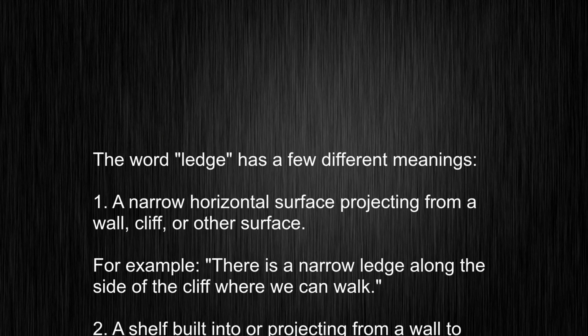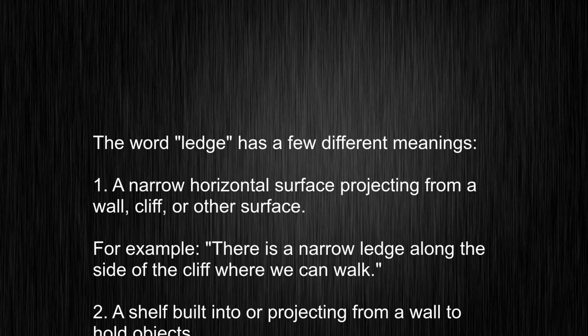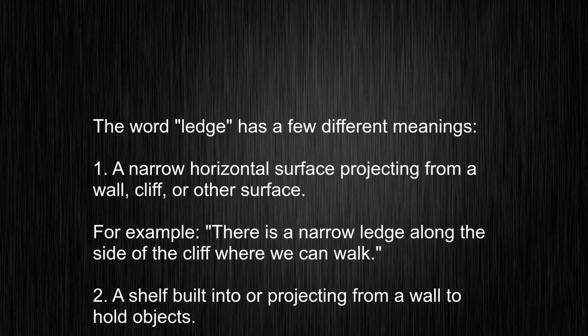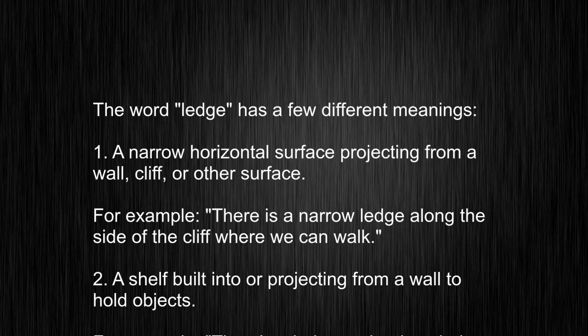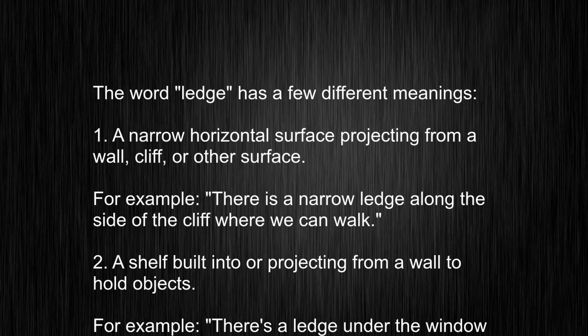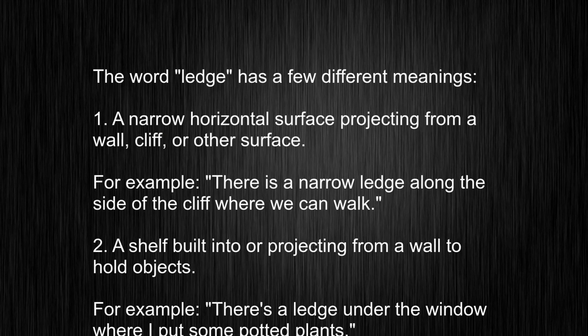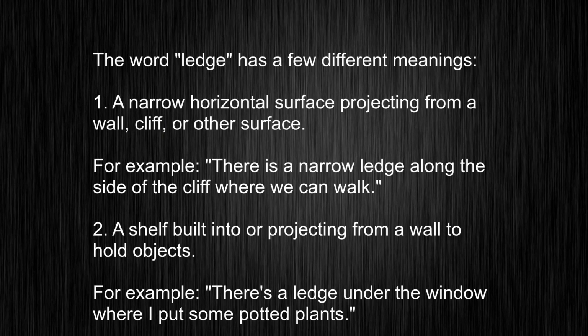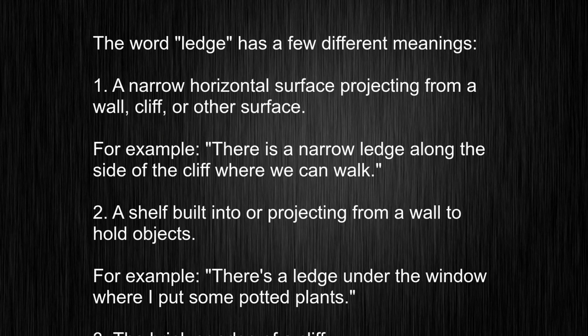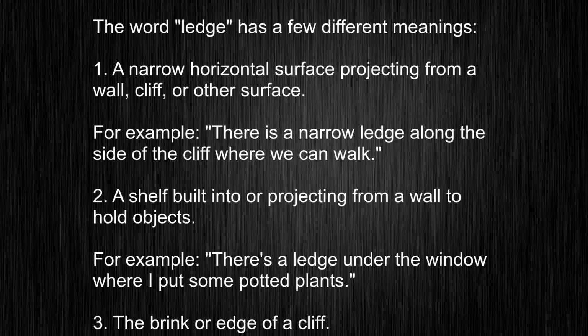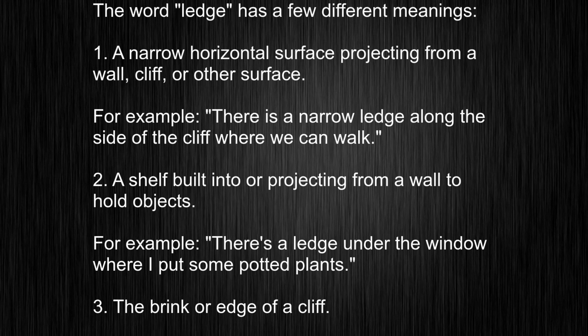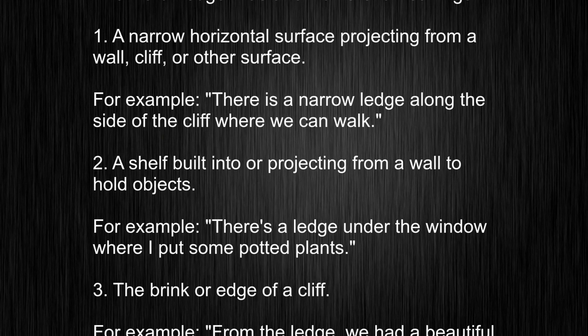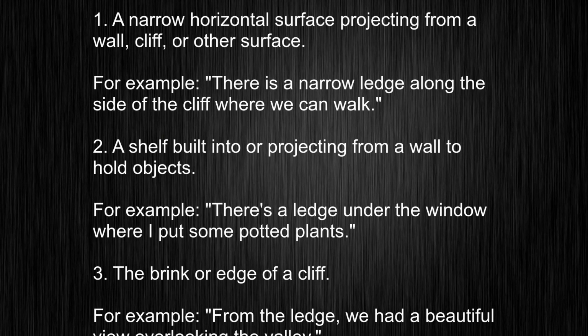The word ledge has a few different meanings. 1. A narrow horizontal surface projecting from a wall, cliff, or other surface. For example, there is a narrow ledge along the side of the cliff where we can walk. 2. A shelf built into or projecting from a wall to hold objects. For example, there's a ledge under the window where I put some potted plants.